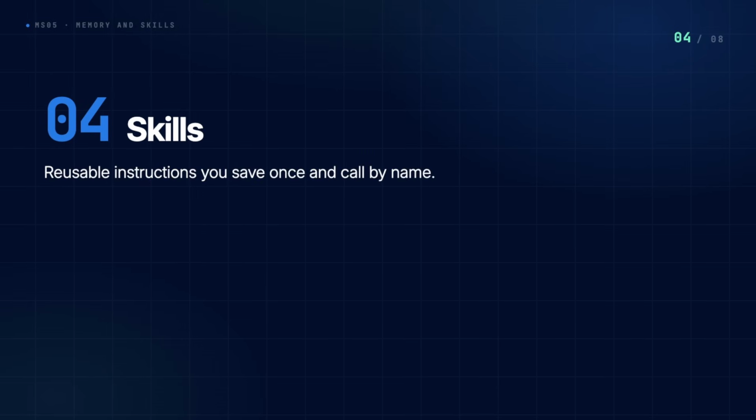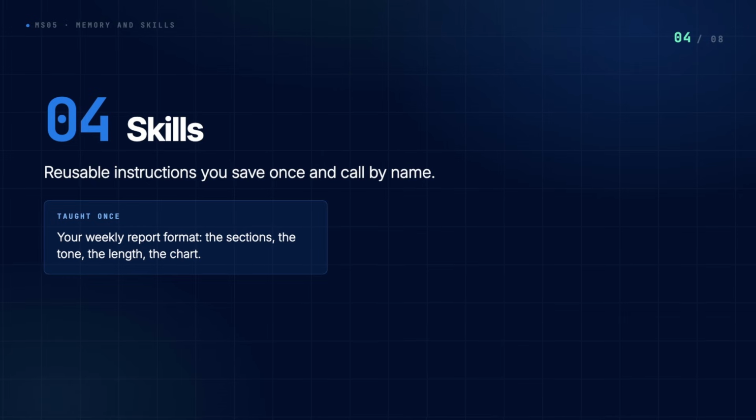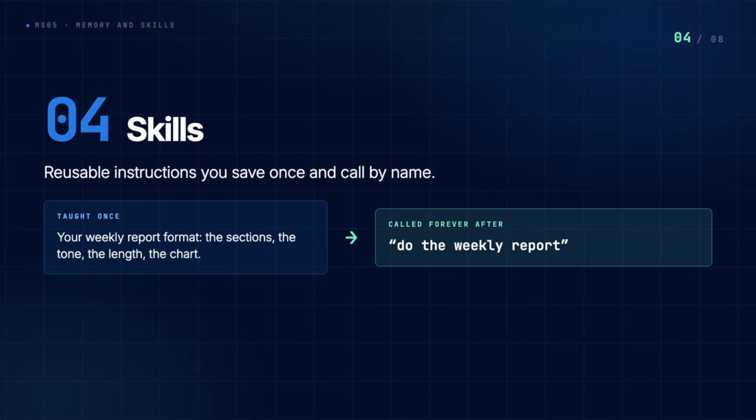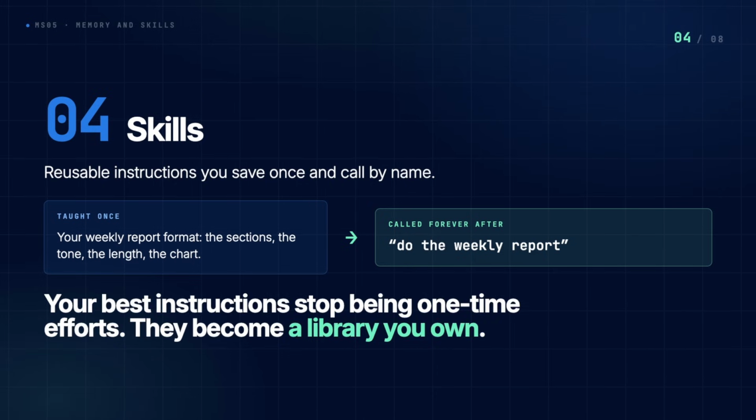Feature 4. Skills. Reusable instructions you save once and call by name. Teach it your weekly report format one time, and one short request runs the whole recipe forever after. Your best instructions stop being one-time efforts. They become a library you own.